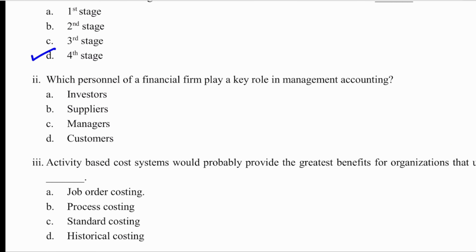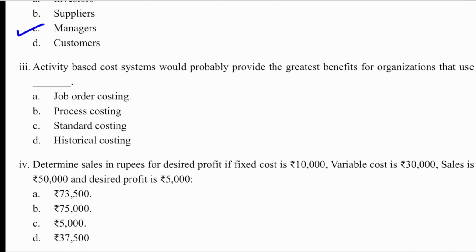Which personnel of a financial firm play a key role in management accounting? Very easy. Managers. Third one. Activity based cost system would probably provide the greatest benefit for organizations that use. So wherever there are different activities, it is giving great benefit. That is the basis of activity based costing. Among these types, the more number of activities or different types of activities are found in job order costing, jobs.